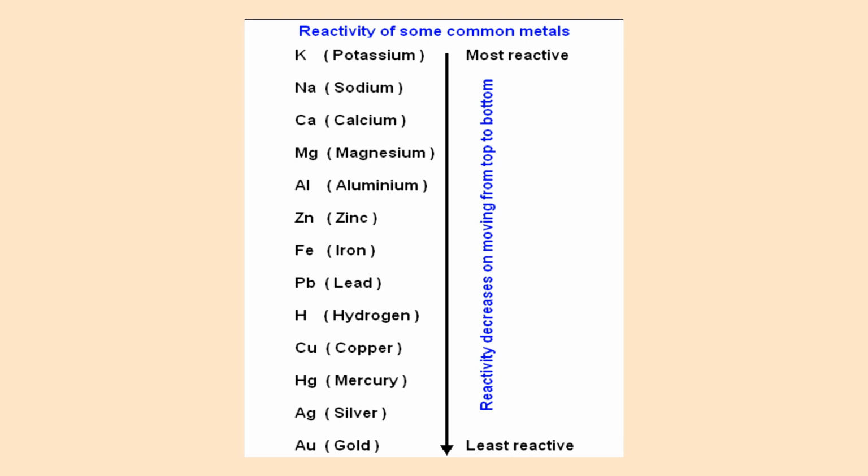So we know that potassium and sodium are at the top of the series, as I told you. So easily they tend to lose electrons, making them highly reactive. Copper, silver and gold have got higher electron affinity, which makes them difficult to lose an electron. So they become less reactive.